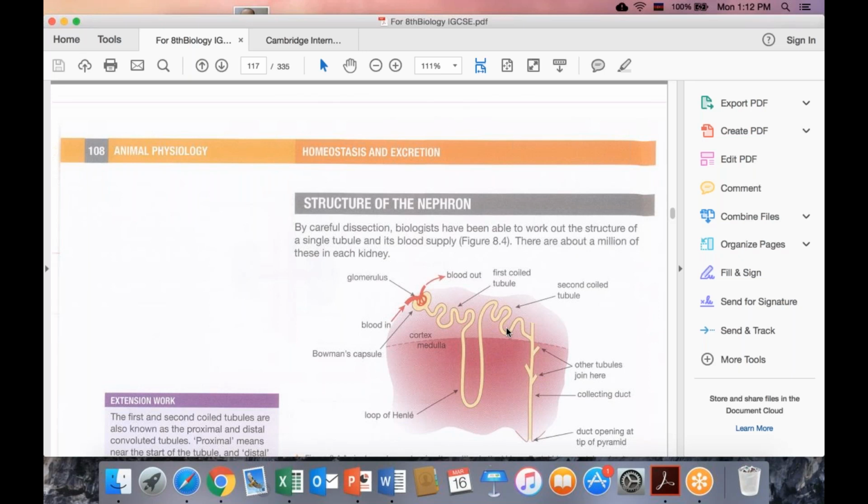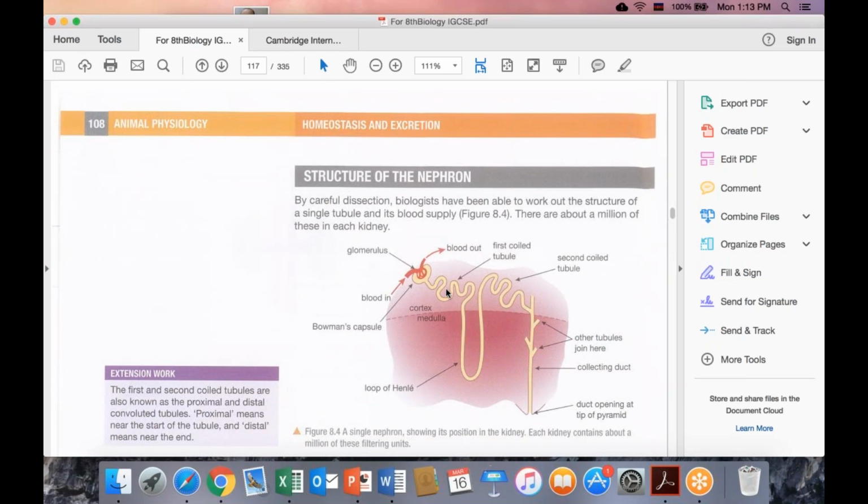So in this part and in this part, reabsorption is done by this coiled structure. So during these processes, beneficial material from the nephron structure goes back to the blood, and then filtration continues like that.